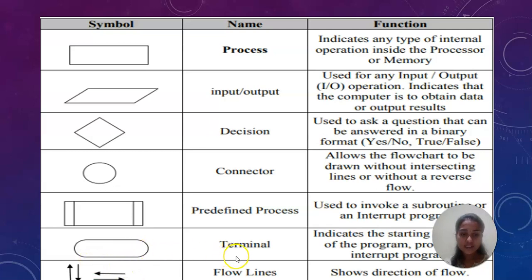This symbol we call terminal. We use it to indicate the starting or ending of the program, process, or interrupt. This symbol we call flow lines, used to show the direction of flow.